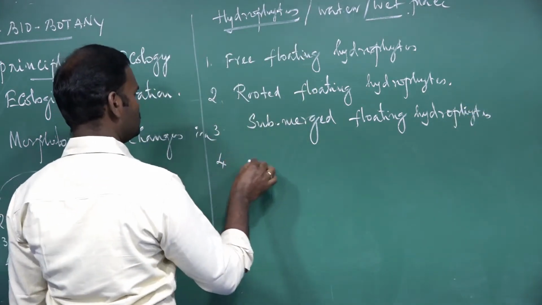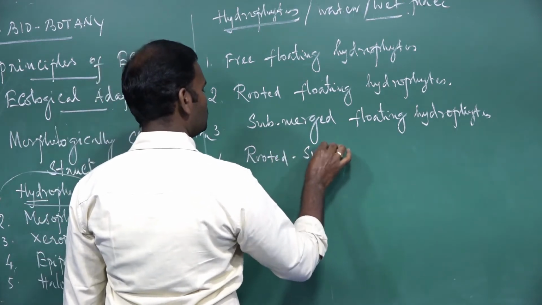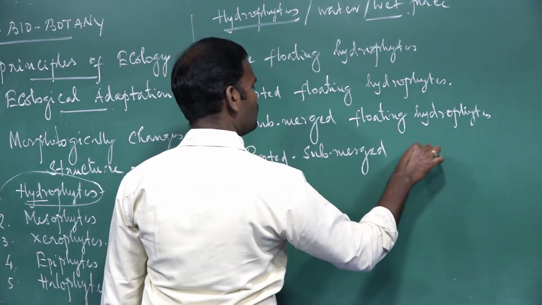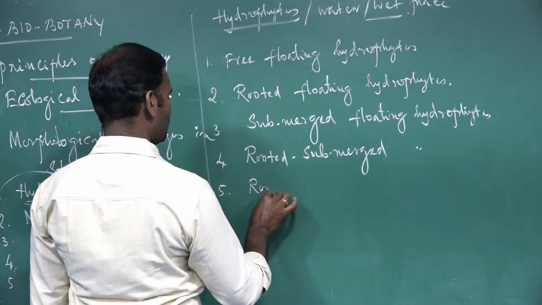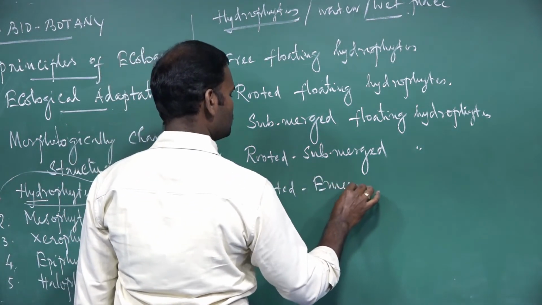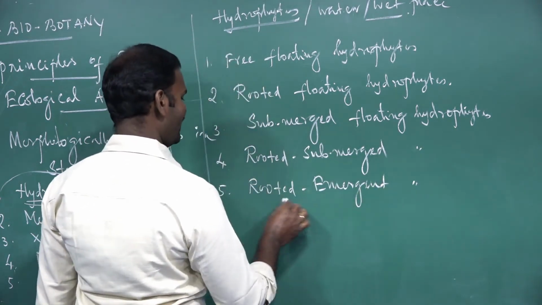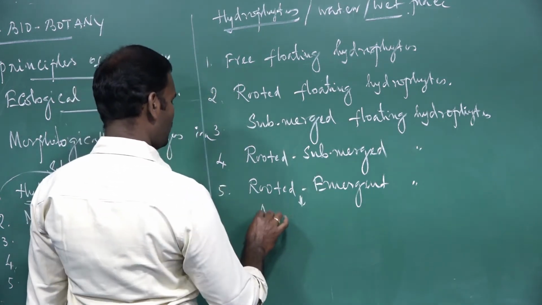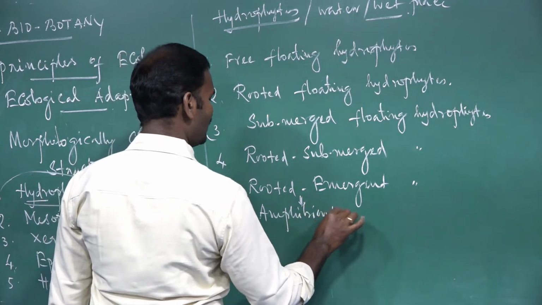Then the fourth one is rooted submerged hydrophytes. Then the fifth one is the rooted emergent form of hydrophytes. The rooted emergent form of hydrophytes is also called amphibiont hydrophytes.